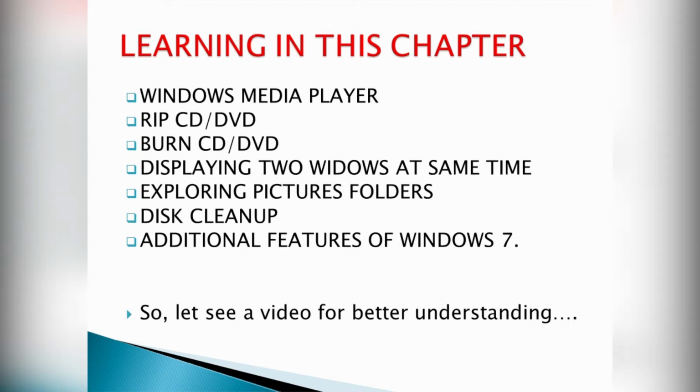Burning a CD or DVD means copying data from a computer to a CD. We will also cover how to display two windows at the same time, exploring pictures and folders, how to clean up the disk, and what the additional features of Windows 7 are. All these contents can be seen through this video one by one for proper understanding.